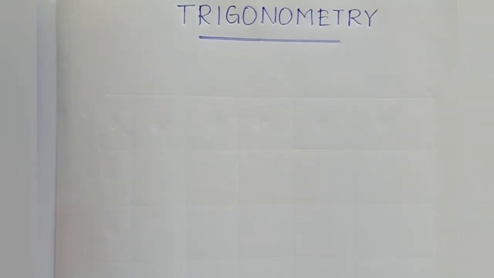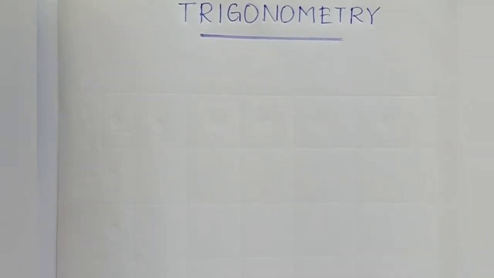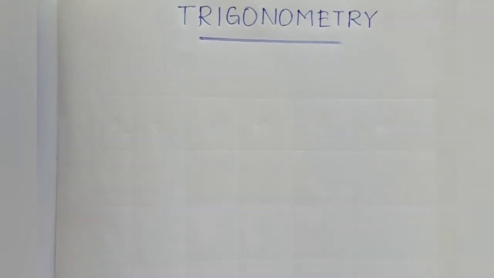Today's topic is about trigonometry. Trigonometry, one of the biggest topics in mathematics, plays an important role in day-to-day lives too. First of all, what is trigonometry? Trigonometry is a branch of mathematics dealing with the relations of the sides and angles of triangles and with the relevant functions of any angles. From where has the word trigonometry been derived?